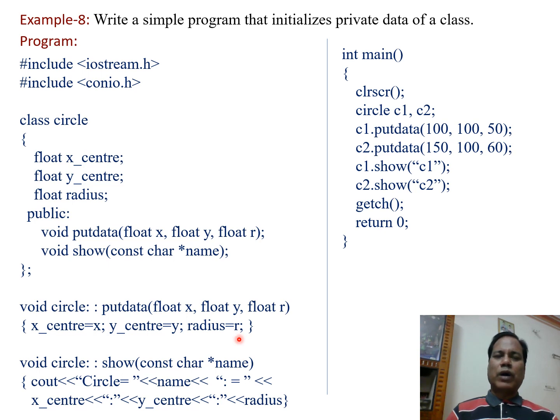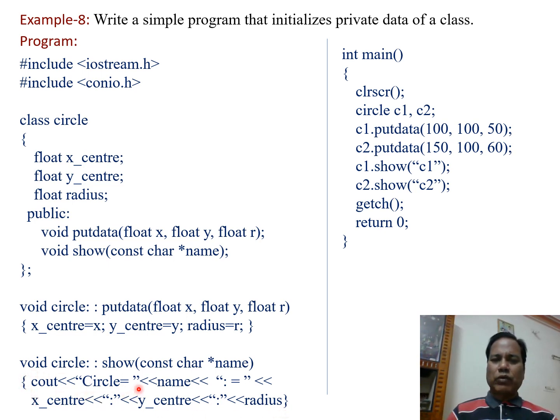That is, the values of the private members of the class, x center, y center and radius, are initialized to the values of x, y and r. Then the next member function, show, constant character star name, is declared like this within open and close braces.